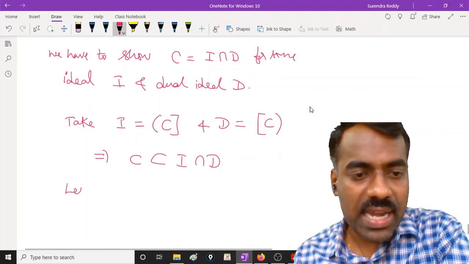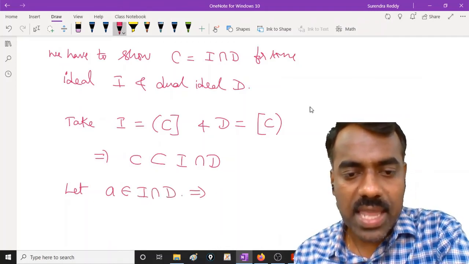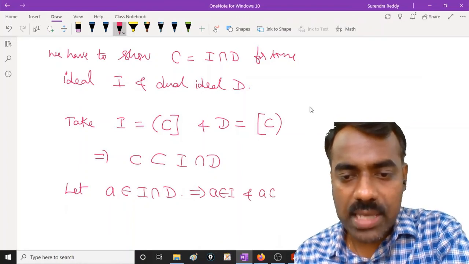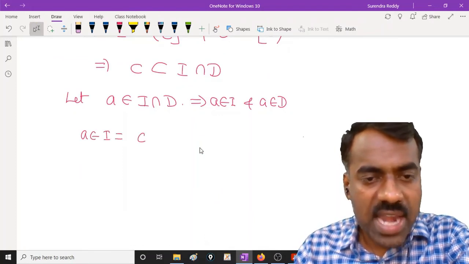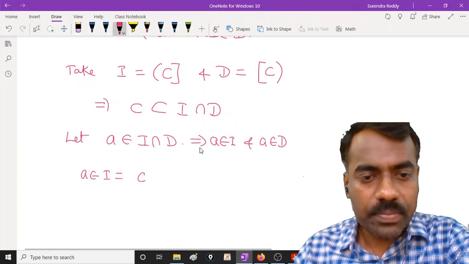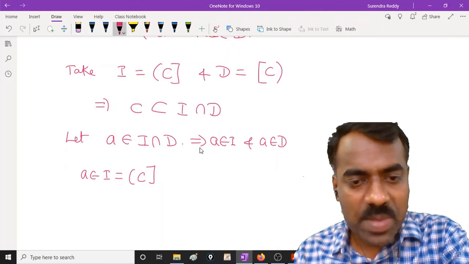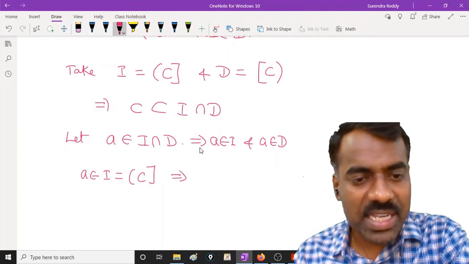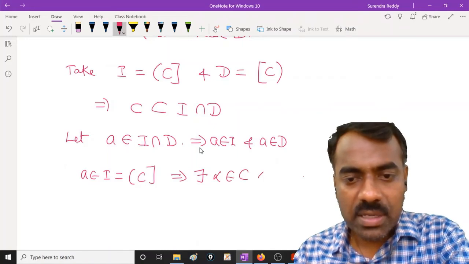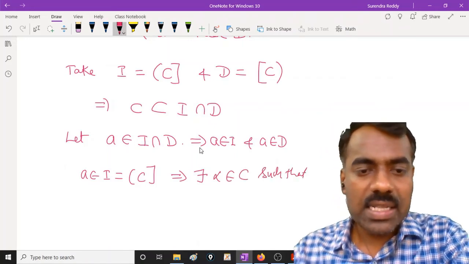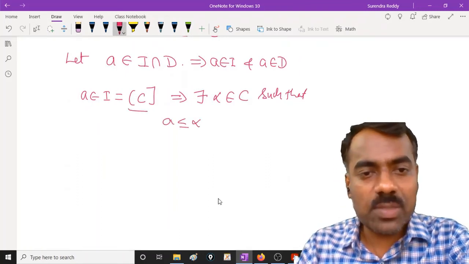So start with, let A belong to I intersection D. This means A is in I as well as A is in D. Now A is in I, but your I is the ideal generated by C. By the result which we have proved, an element is here if and only if there exists some element from C such that A is less than or equal to it. So there exists some alpha in C such that A is less than or equal to alpha. This is the definition of this smallest subset, right?